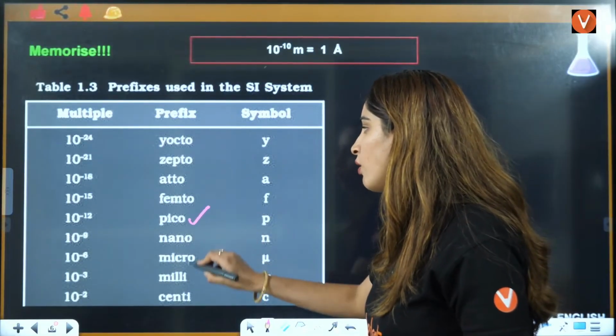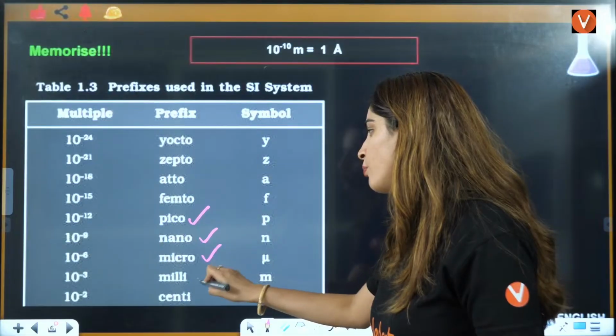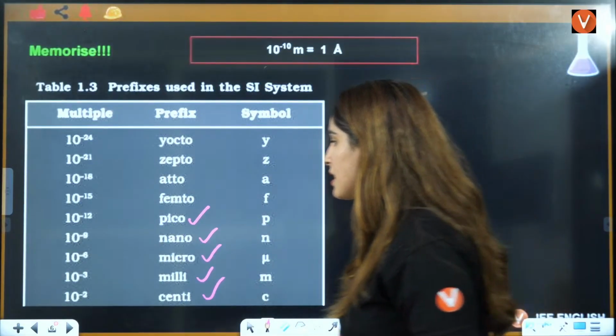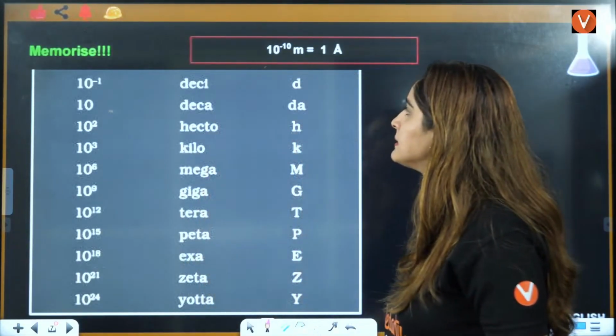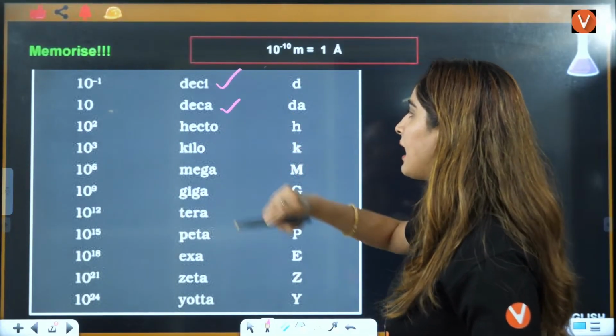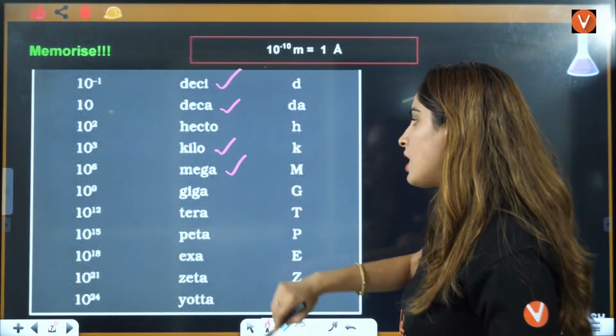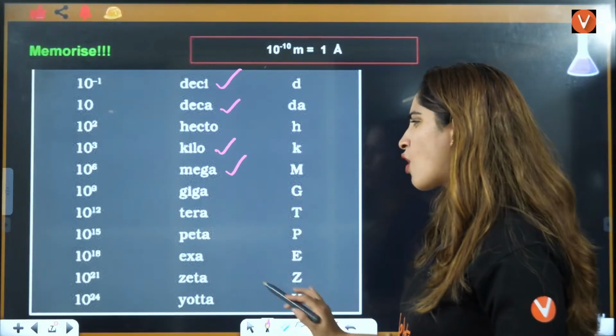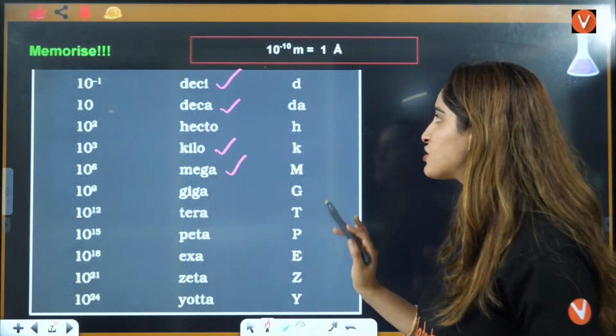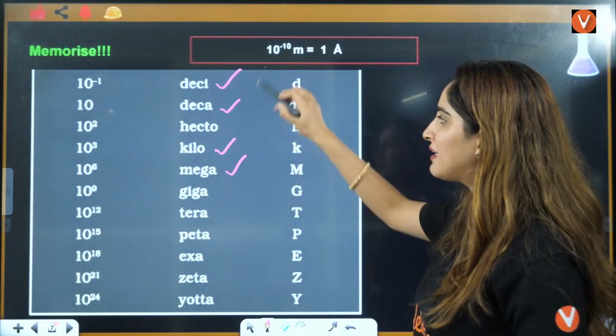Pico and nano are highly used, micro, milli, centi are highly used. Then deca, deci are highly used, kilo, mega. The others are not that much used in chemistry.